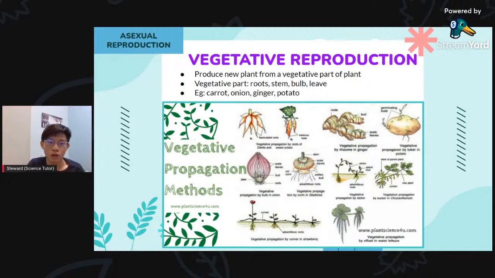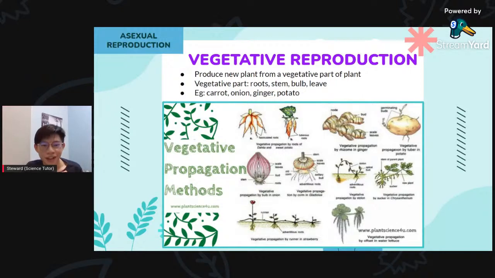For example, we got roots, stem, leaf, and bulb. For carrot, it is considered as root, because this is the interesting fact. Carrot is actually the root of that plant, so the roots go absorb more and more nutrients so that they grow fat and become nutritious, and it turns into carrot. So the carrot that we eat is actually the root of the plant, okay?